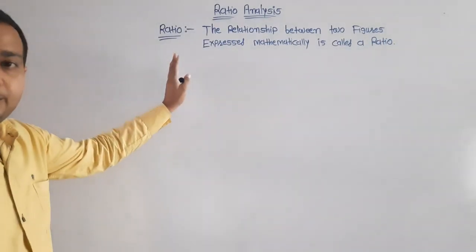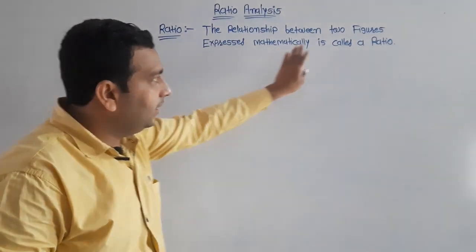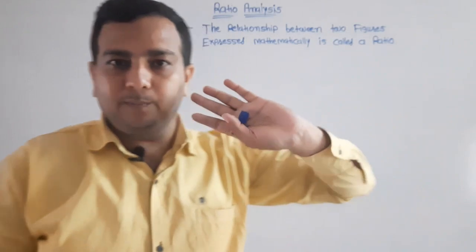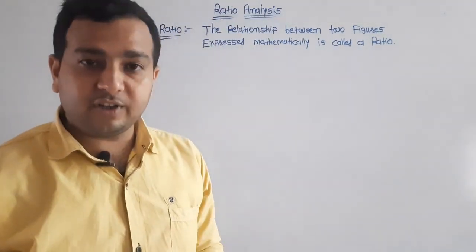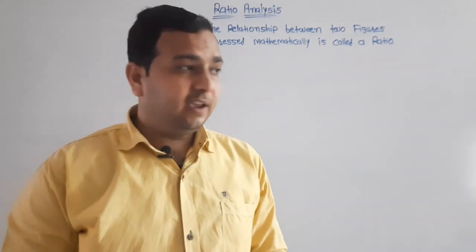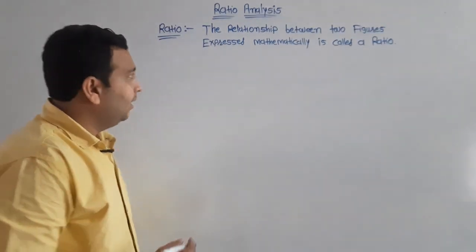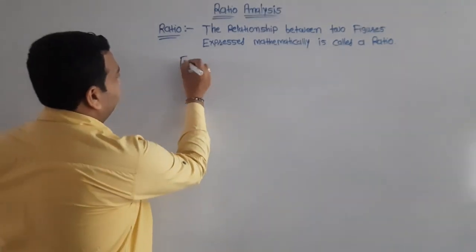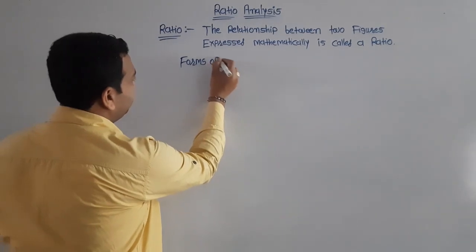The relationship between two figures expressed mathematically is called a ratio. Generally, a ratio is expressed in the form of proportions, percentage and time or rate. Now we have discussed the forms of ratio.